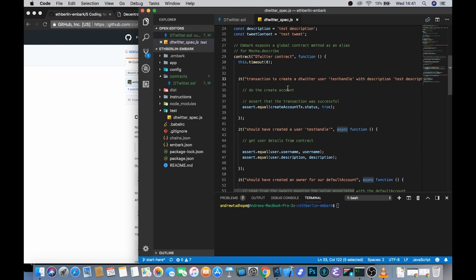Especially when you get to more complex and advanced sets of contracts, you can have like 20 different promises chained in one test, and that becomes exceptionally difficult for open source contributors who are not necessarily as familiar with the project as yourself to get involved with. Whereas if you use await, anybody can read what's going on.